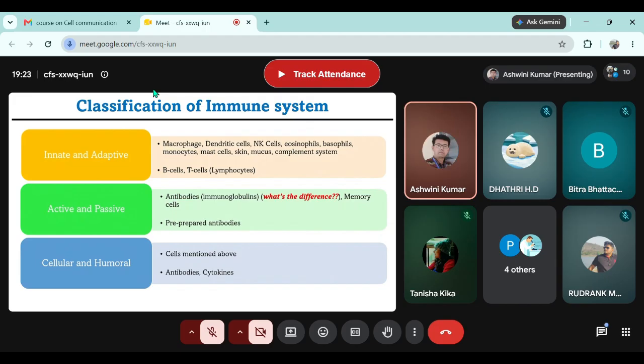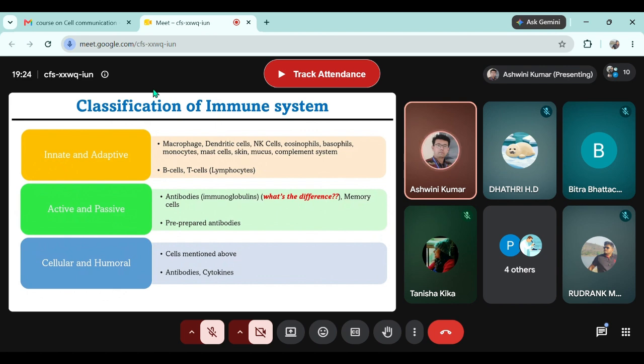The B cells and T cells specifically are part of the adaptive immune system. There's another category between NK cells and T cells, called NKT cells. They are a part of both innate and adaptive, but B cells and T cells are very specifically a part of the adaptive immune system. And any part of the adaptive immune system, whether cellular or proteinaceous, like antibody, helps the innate immune system a lot.